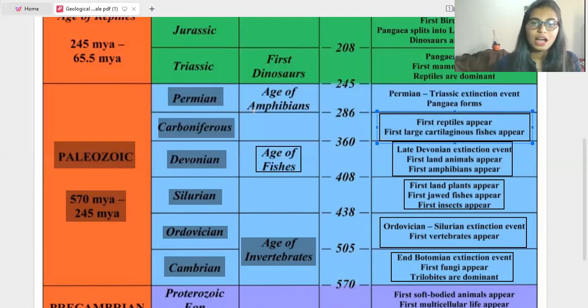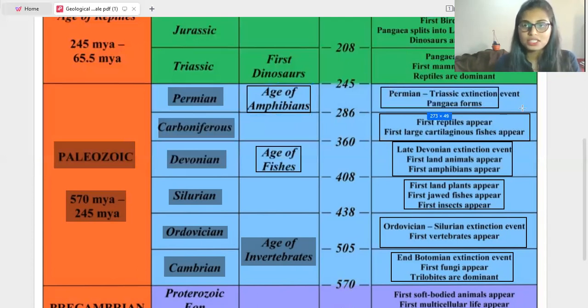The last period in the Paleozoic era is the Permian period. The Permian period is also called the Age of Amphibians. Why is it called the Age of Amphibians? Because amphibians are there. Here in the Permian, the Permian-Triassic extinction event occurs and Pangea forms.